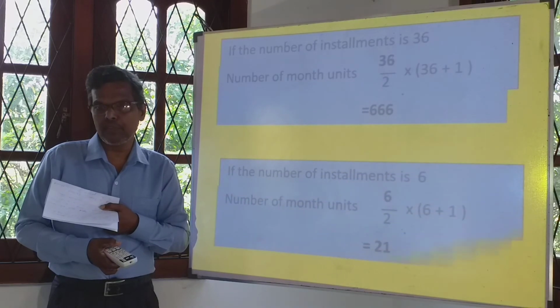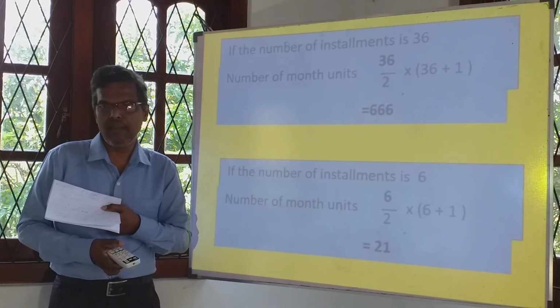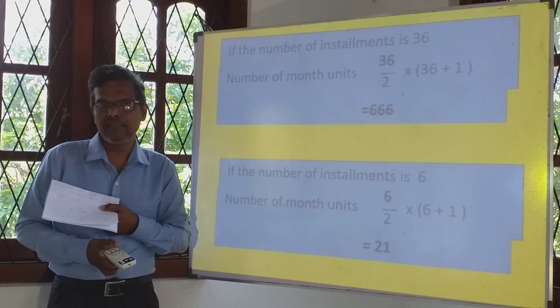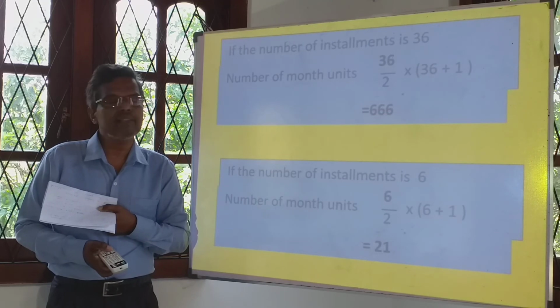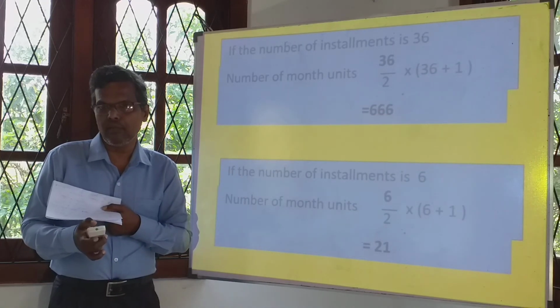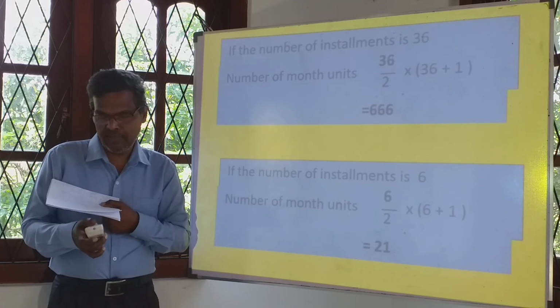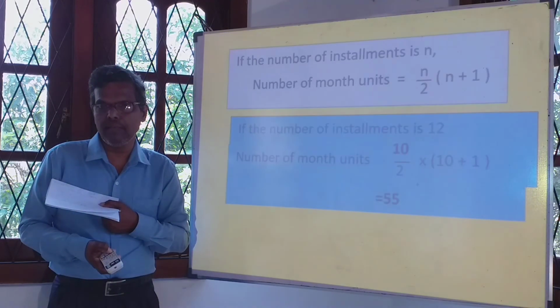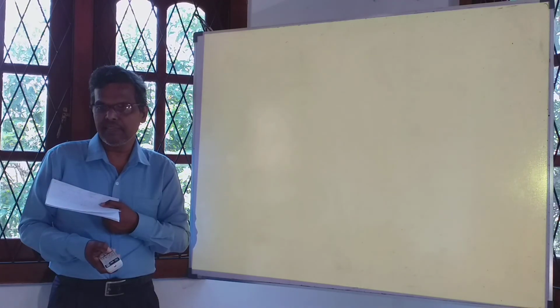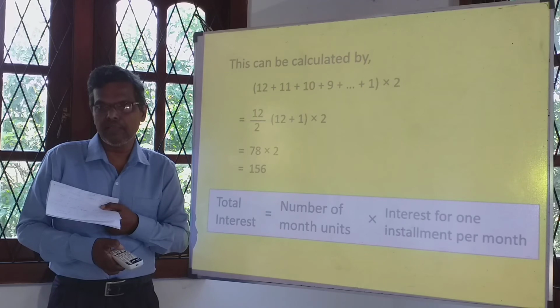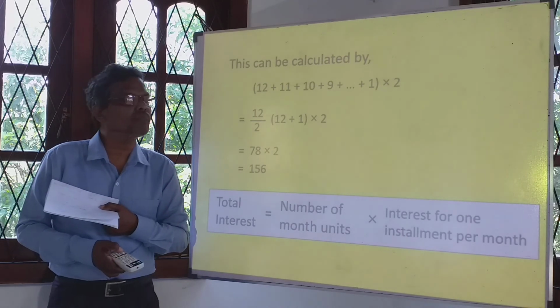If the number of installments is 6, see there, 6 divided by 2 multiplied by 6 plus 1. It is 3 times 7, that is 21. This is the way how to calculate the number of month units. Again remember, so what we said, how to find the total interest? Number of month units multiplied by the interest for one installment per month.